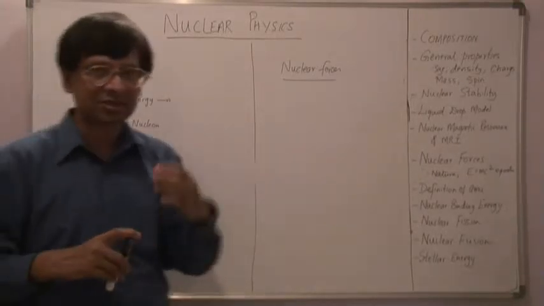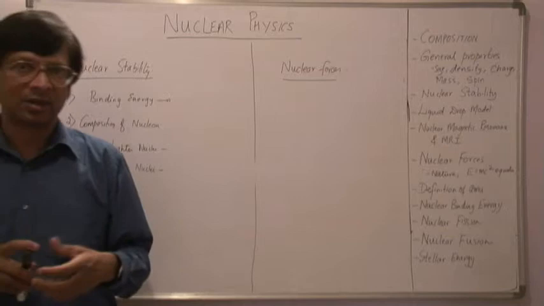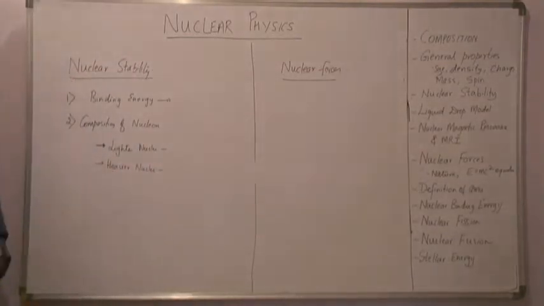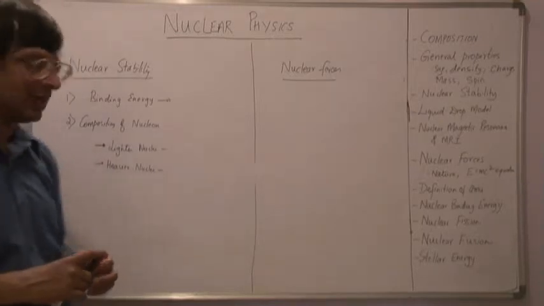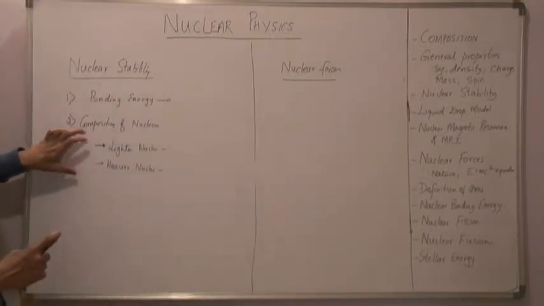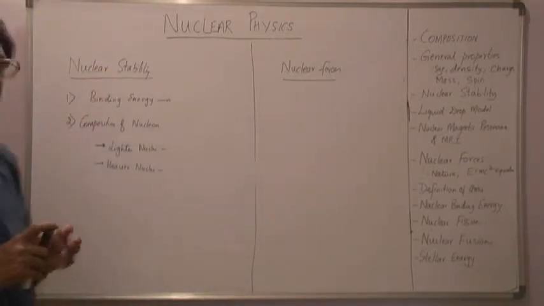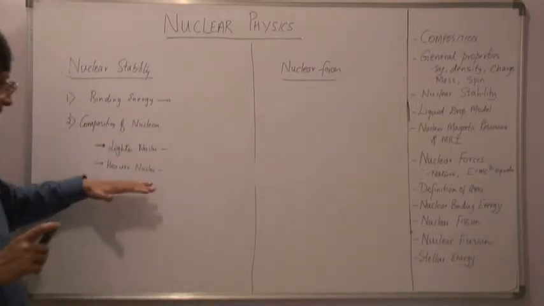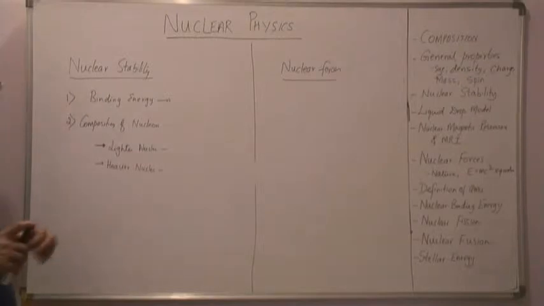Lighter nuclei are such as hydrogen, helium, and those which have lower mass number. Heavier nuclei are those which have higher, larger mass number. So when we talk in terms of nuclear stability, we look at it from two angles. One is how it works for lighter nuclei, and the other is how it works for heavier nuclei.